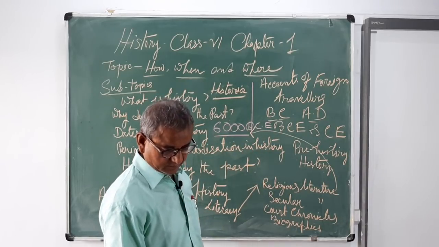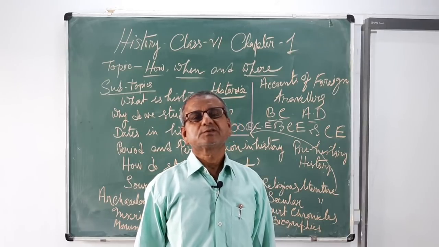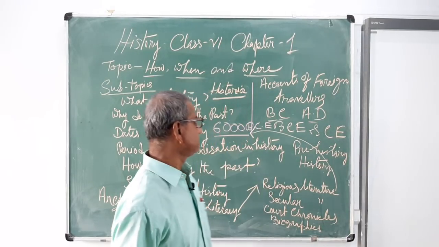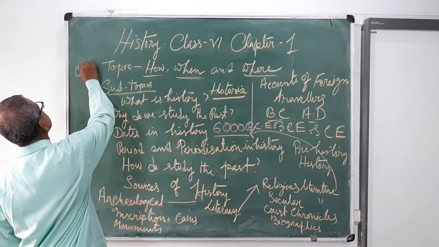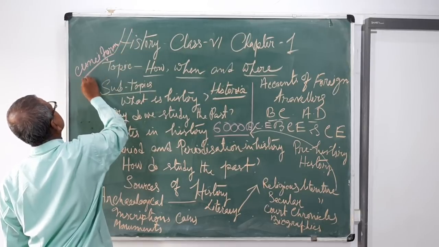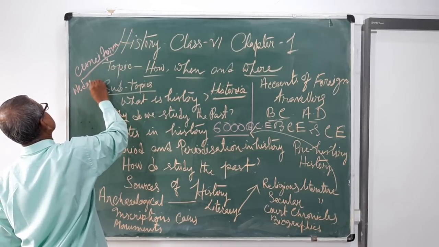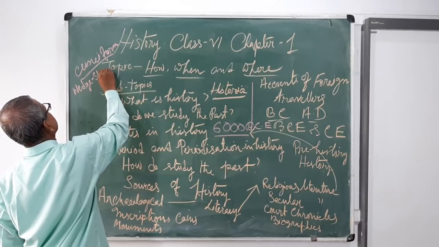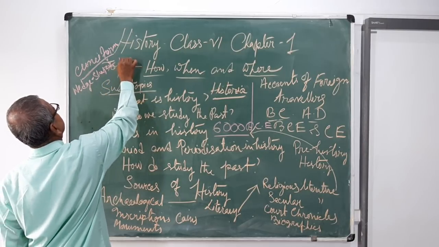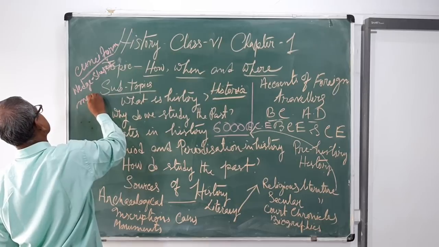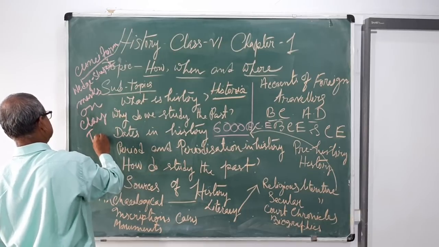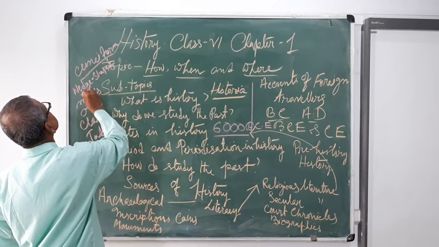It is said that in Sumeria in Babylon the cuneiform script was developed. Cuneiform, spelled C-U-N-E-I-F-O-R-M, means wedge-shaped writing, wedge-shaped marks on clay tablets.